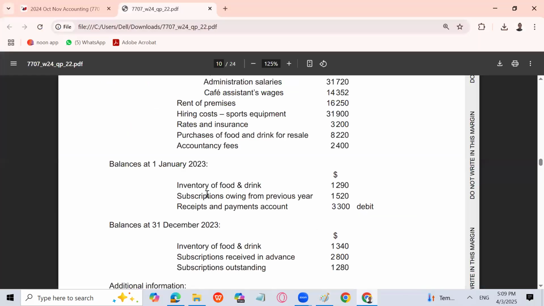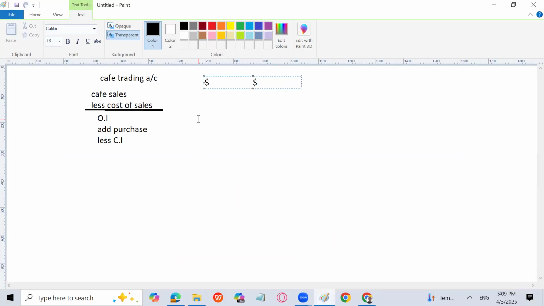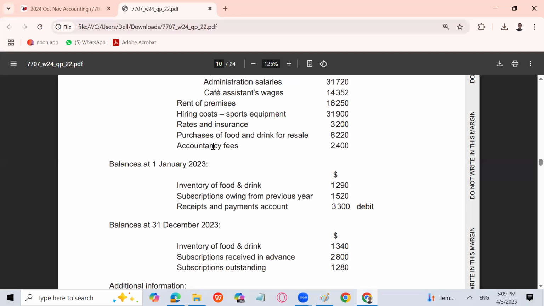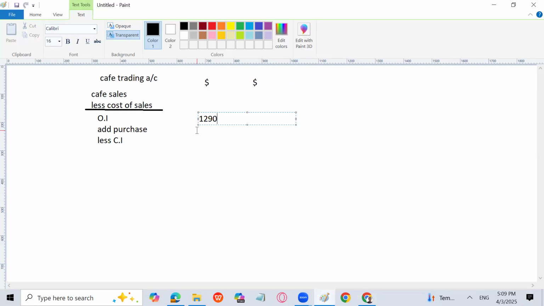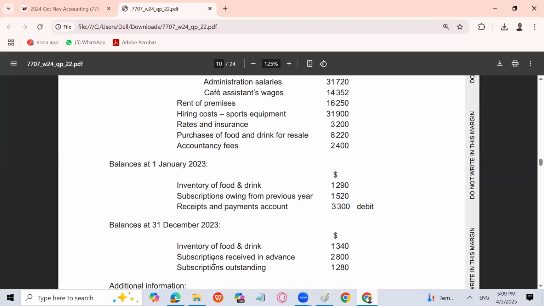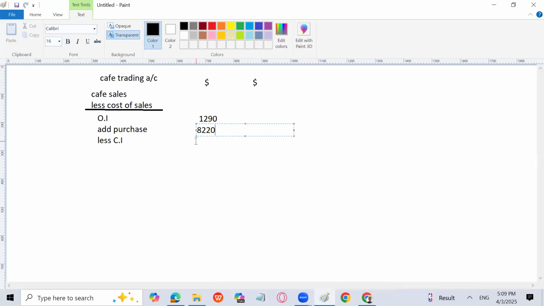Inventory of food and drink as opening inventory is given, 1290. So let me write 1290. Add purchase of food and drink is given in the question. That is 8220. That's fine. Less closing inventory of food and drinks, I'll write. That is going to be how much? 1340. So I'll write here with bracket.